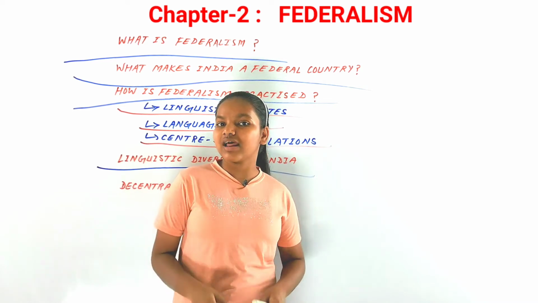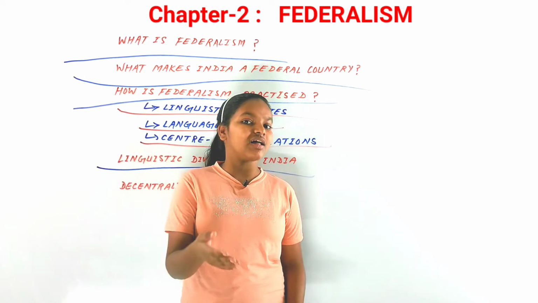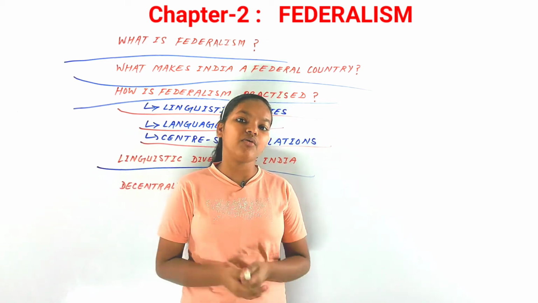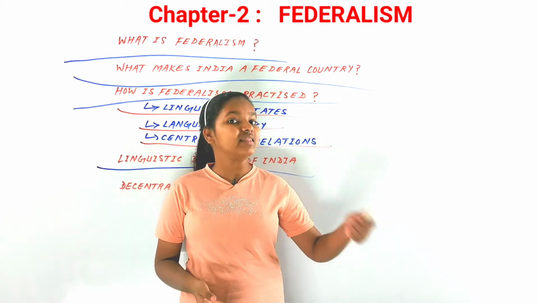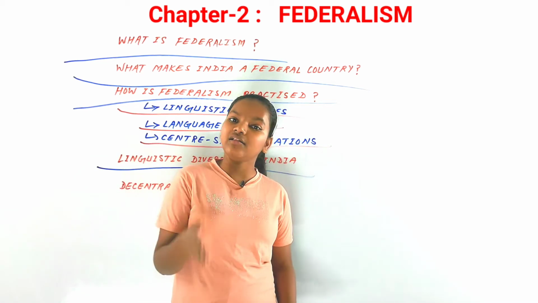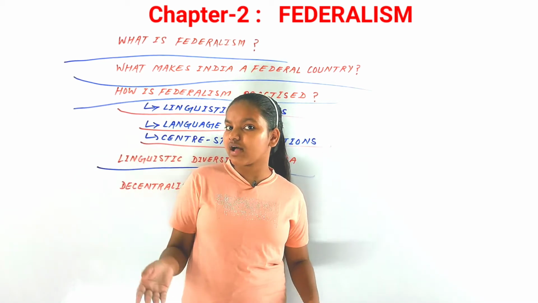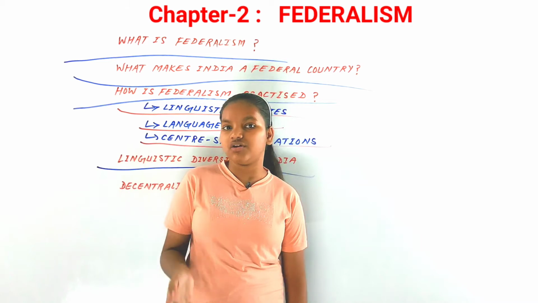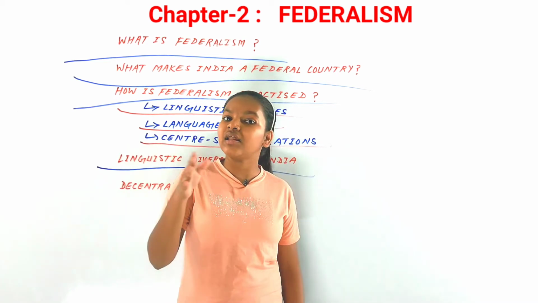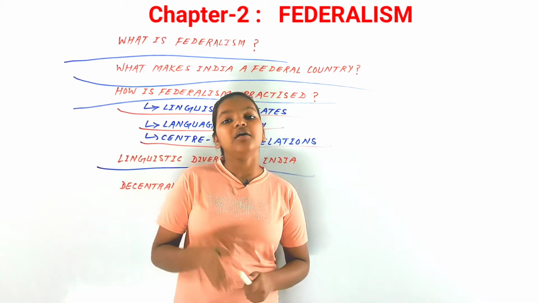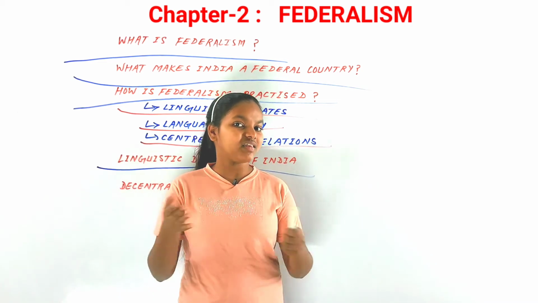So languages like Assamese, Bengali, Gujarati, Hindi, Malayalam, Manipuri, Kashmiri, Konkani, Kannada, Urdu, and Santali are all included in the schedule of the constitution. So you can say that linguistic diversity is very high. In our country there is a lot of diversity based on languages.